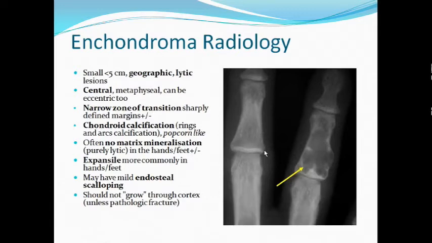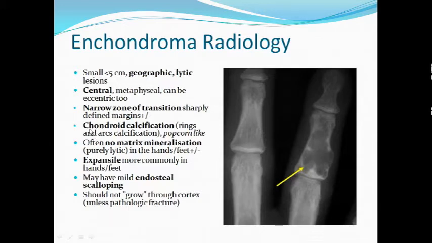Radiologically, usually the lesions are small, especially since they are occurring in small bones of hands and feet, so less than 5 centimeters. Like most benign tumors, these are lytic lesions, geographic lesions, with well-defined margins. Usually they are central and metaphyseal to start with. See, this is the bone end, the epiphyseal part, this is the metaphyseal part, and the central part is known as the diaphyseal part. Usually they start from the metaphyseal part, but as they grow, this distinction is lost. So usually it is metaphyseal and central in location.